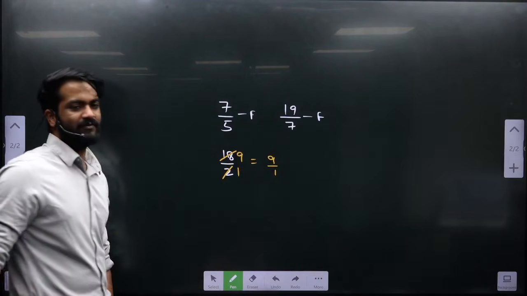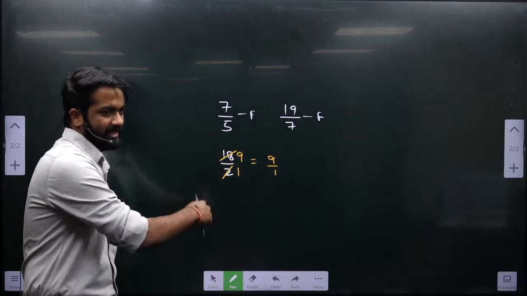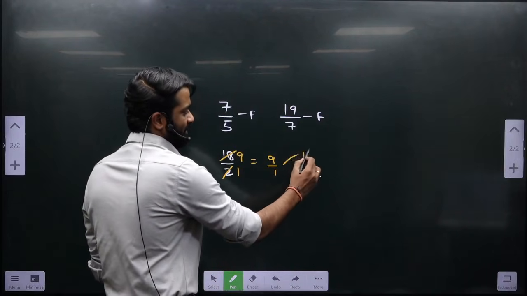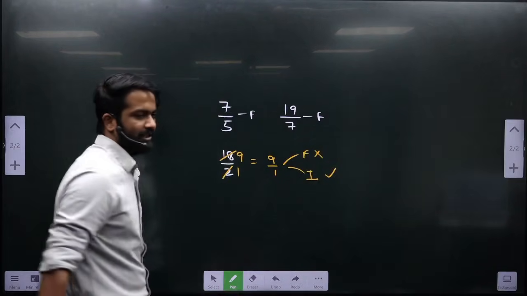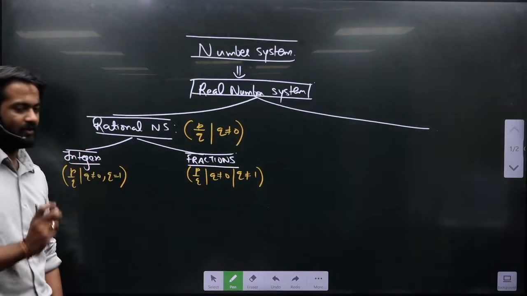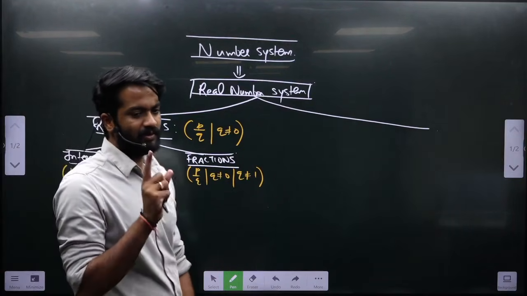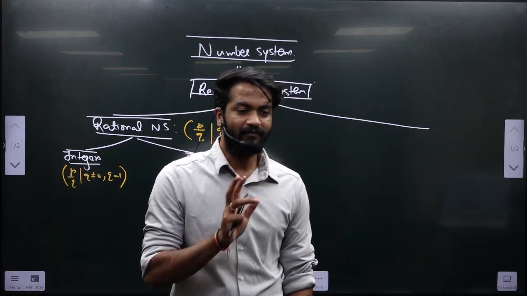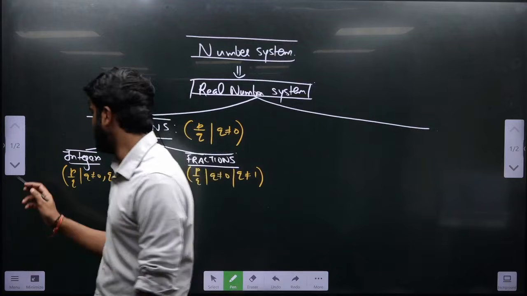Although this may seem like a fraction to you, let me tell you, you will write this in the lowest form, then you will check whether it is a fraction or an integer. So it is not a fraction, it is an integer. So in this also, whenever I am saying p by q in the lowest form, and when I am saying lowest form it means no common factor. I will remove all the common factors, then I will check. Okay.